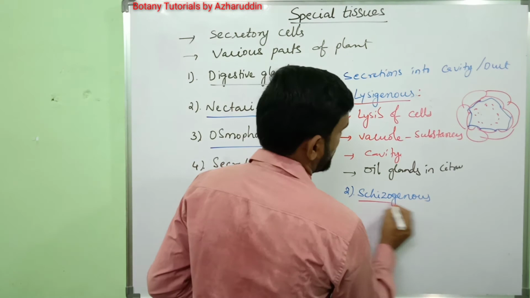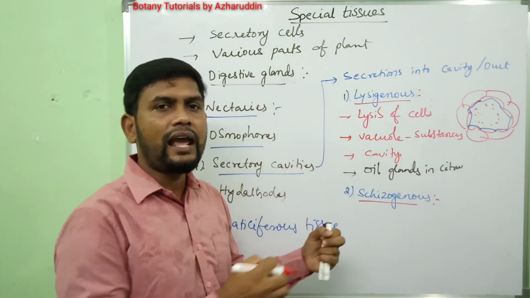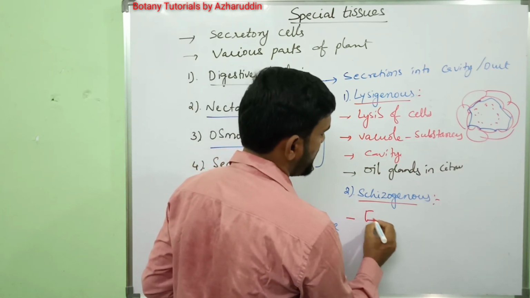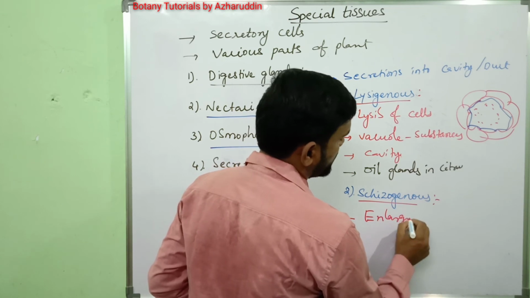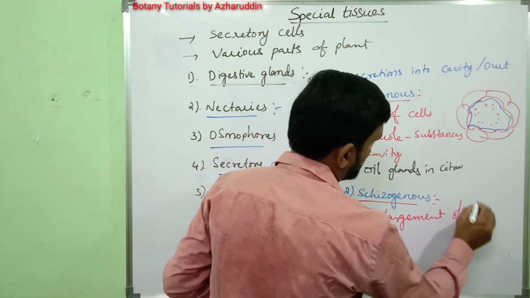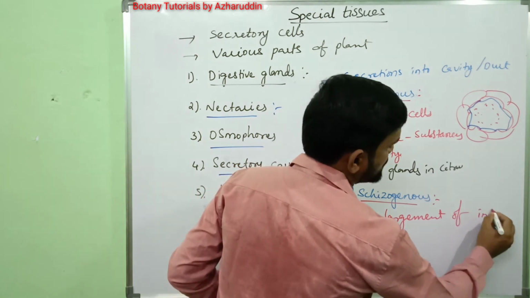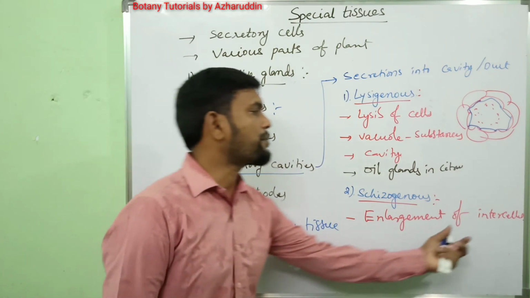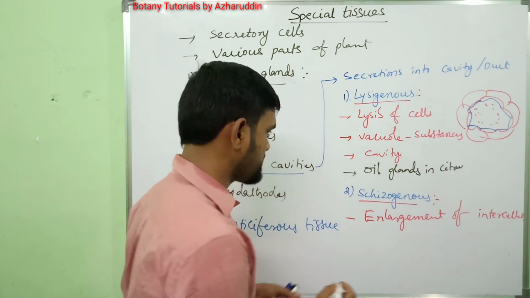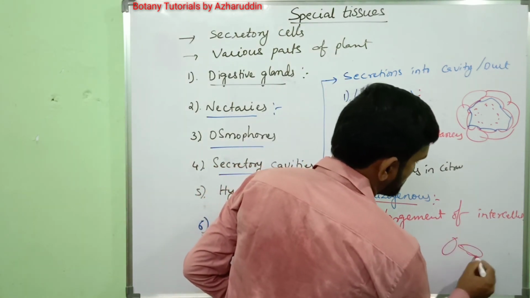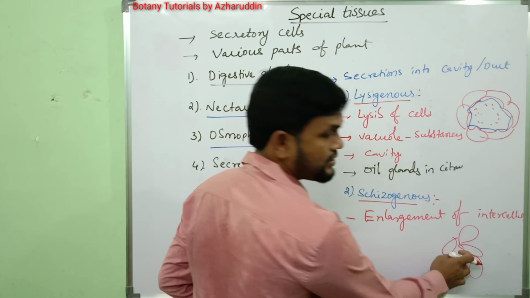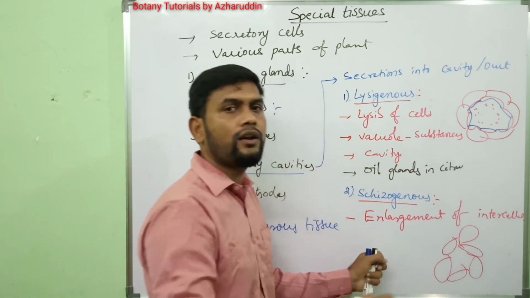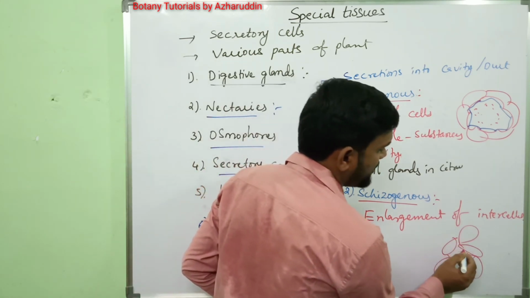Coming to the second one, schizogenous cavity. These cavities are formed by enlargement of intercellular spaces between the secretory cells. For example, these are the cells, and in between the cells intercellular spaces are present. These gaps enlarge in size so that a cavity is formed.